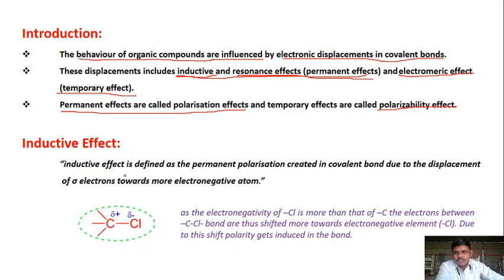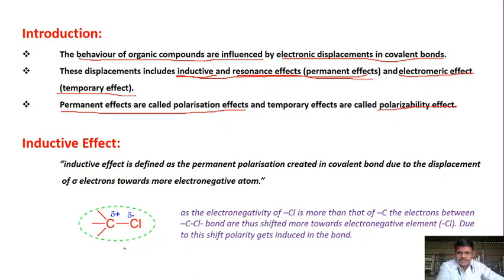What is the definition of inductive effect? Inductive effect is defined as the permanent polarization created in a covalent bond due to displacement of sigma electrons towards the more electronegative atom. Suppose this is the example.